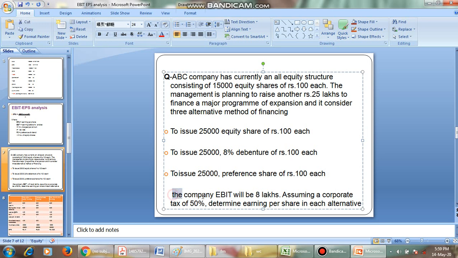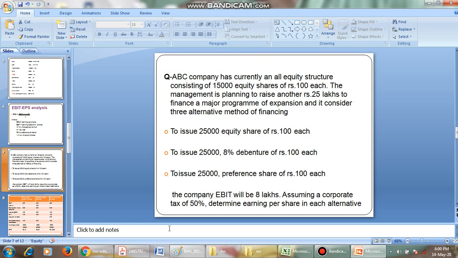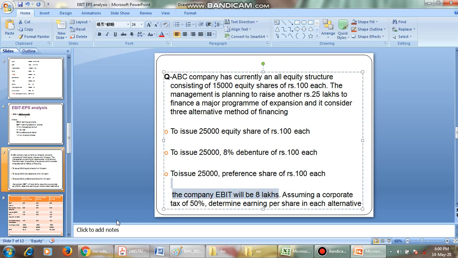The company's EBIT will be 8 lakhs. If you go for financing of 25 lakhs, the company will get 8 lakh rupees of EBIT. Assume a corporate tax of 50%. Determine the earnings per share in each alternative. Let us go for the problem. What is the EBIT? 8 lakhs. For all of them, EBIT is 8 lakhs.